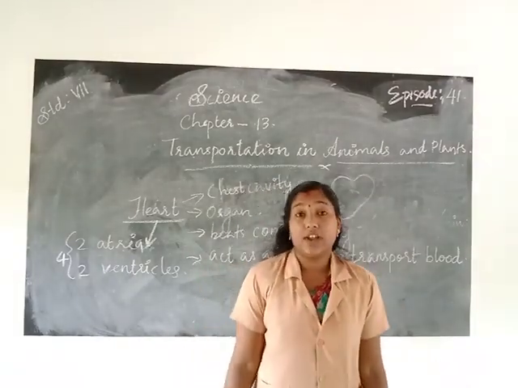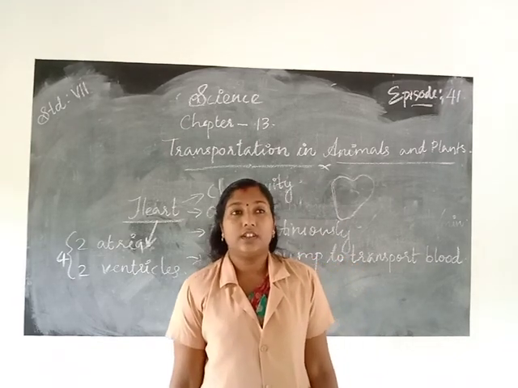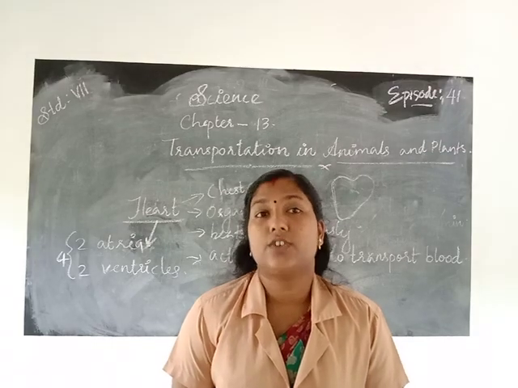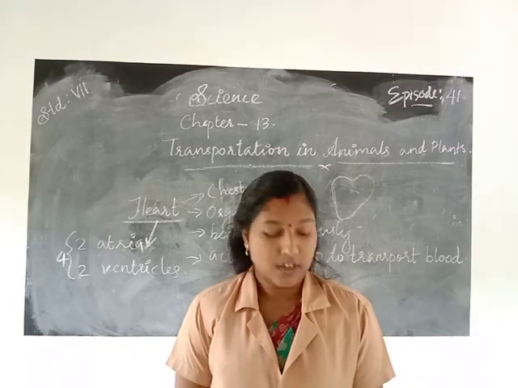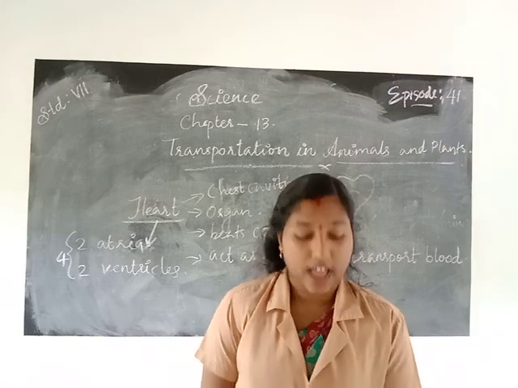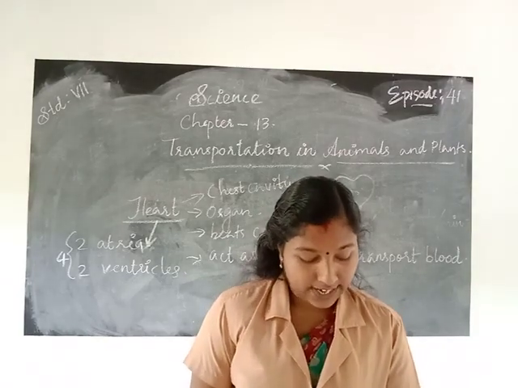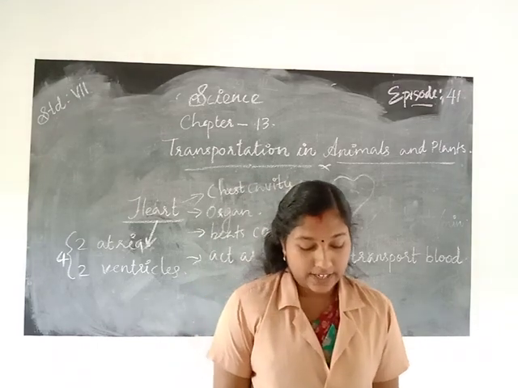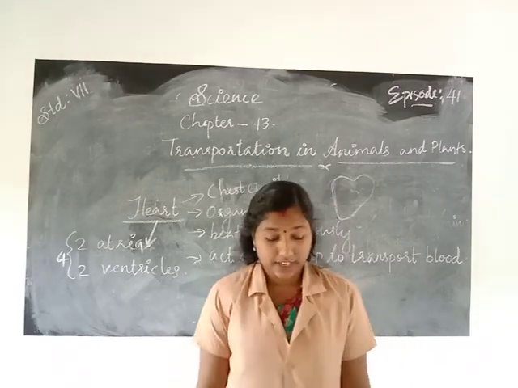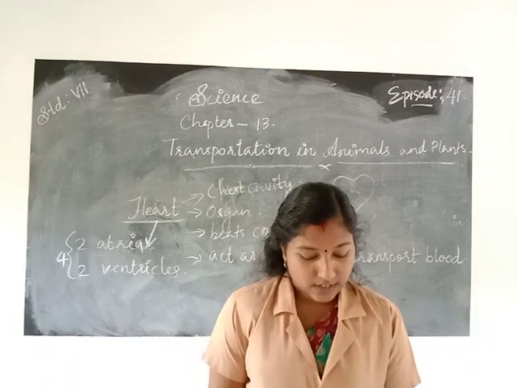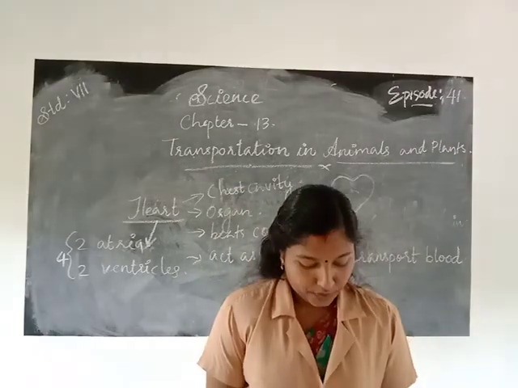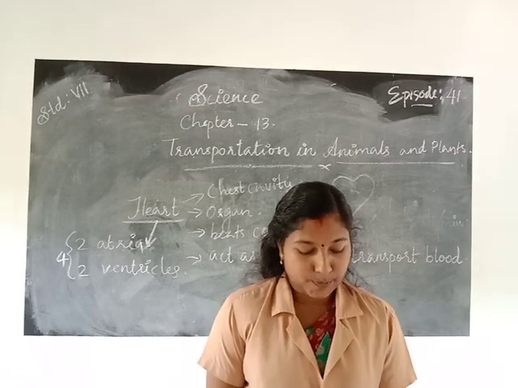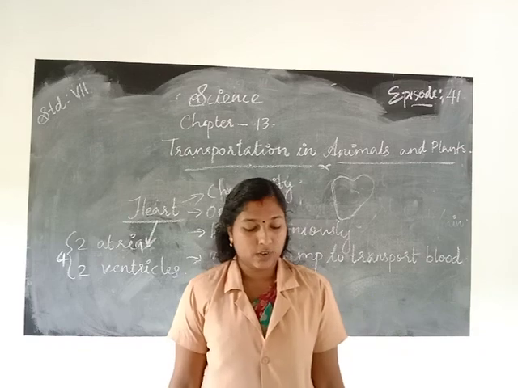Next we learn that some animals do not possess a circulatory system. We know that living creatures need transportation of substances, but some animals do not possess any circulatory system, for example, animals like hydra and sponges.